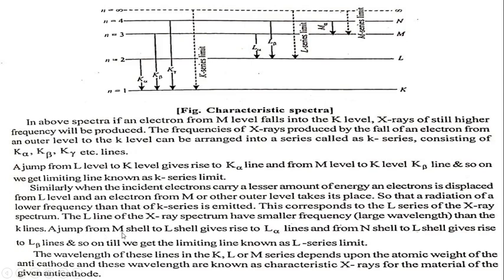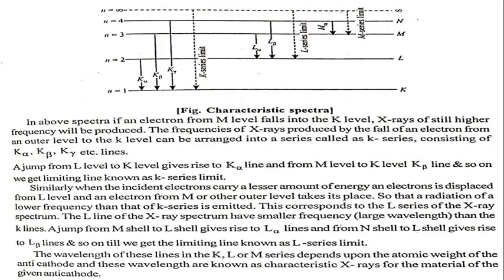A jump from the M shell to the L shell, see in figure, gives rise to the L alpha line, and from the N shell to the L shell gives rise to the L beta line, and so on, till we get the limiting line known as the L series limit.